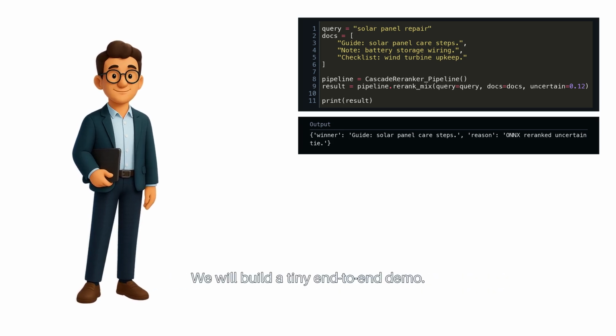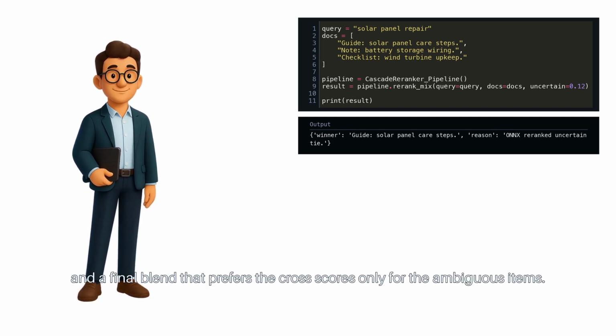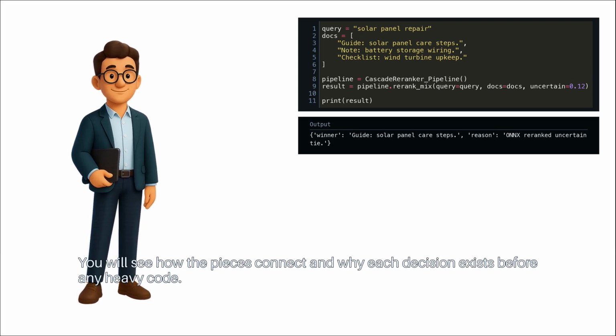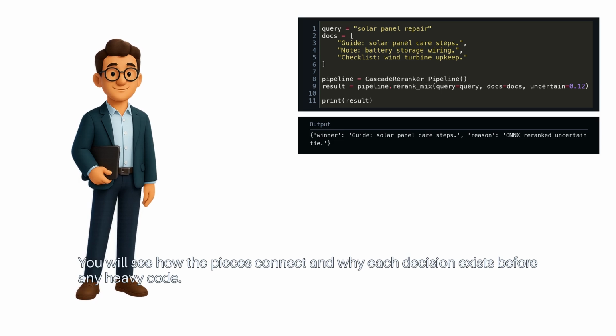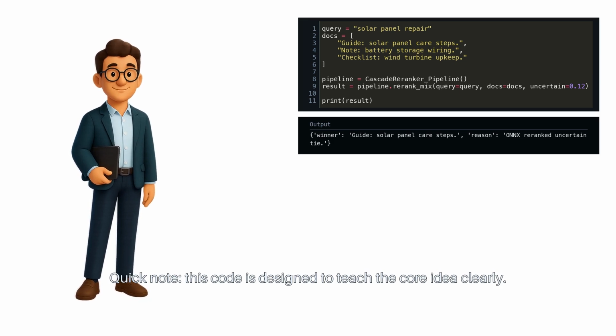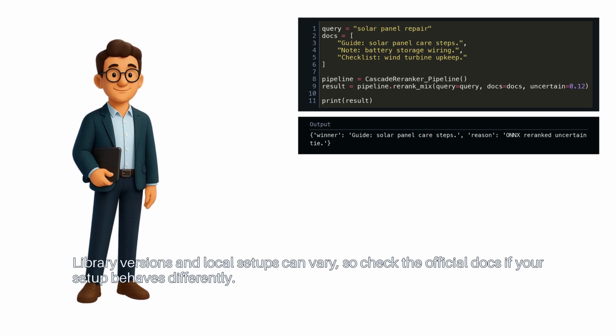We will build a tiny end-to-end demo. It shows a lexical cheap stage, a simple uncertainty test, a tiny ONNX linear model as the cross-encoder, and a final blend that prefers the cross scores only for the ambiguous items. You will see how the pieces connect and why each decision exists before any heavy code. Quick note, this code is designed to teach the core idea clearly. Library versions and local setups can vary, so check the official docs if your setup behaves differently.